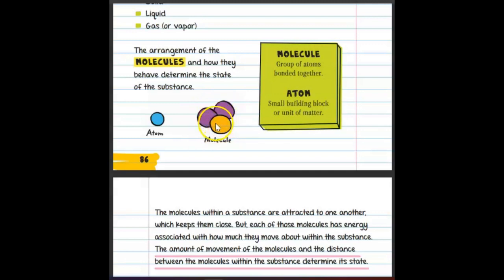And here we are going to discuss how it is arranged. The arrangement of the molecules and how they behave determine the state of the substance. So we are going to study the states. Which are the different states? Solids, then liquids, and then gases. So those are the three phases that you are going to discuss. Gas means gas or vapor.